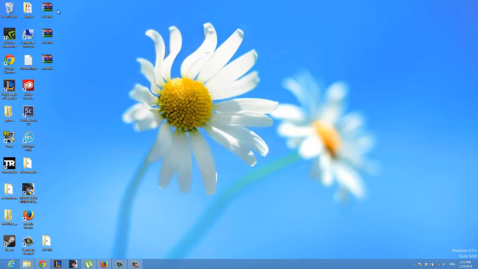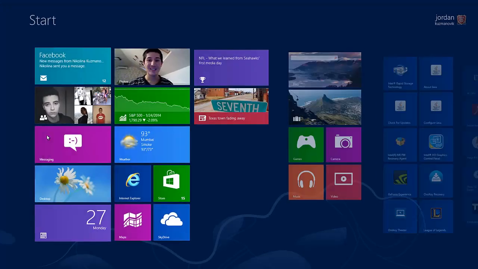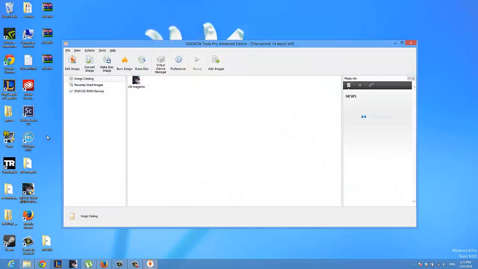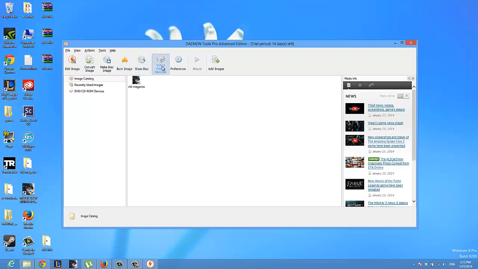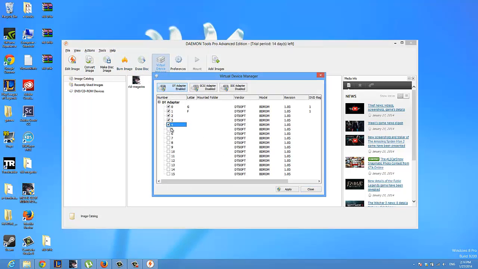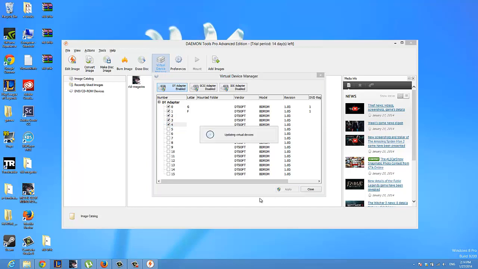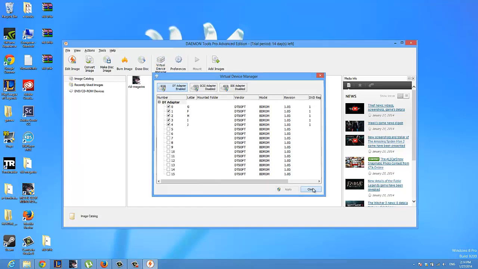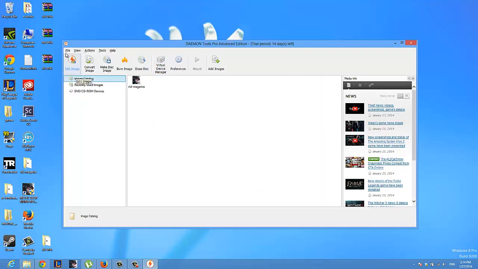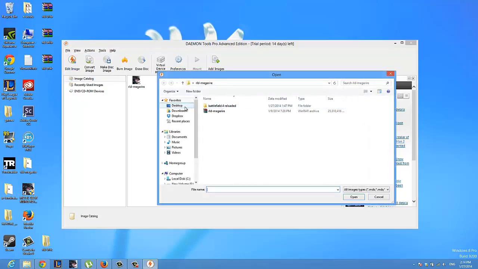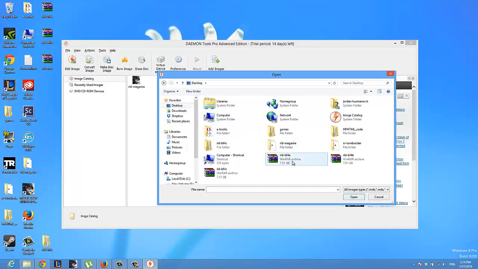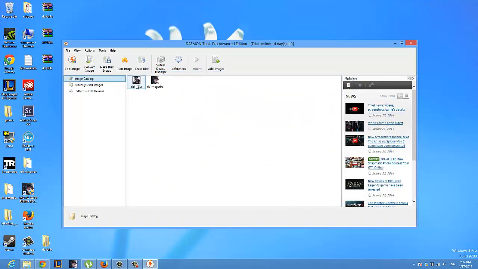So welcome back, guys. As you can see, here are the three parts: RLD B54 A, B and C. So now let's open Daemon Tools Pro. Go to Virtual Device Manager. Check how many virtual machines you want to have. Close this up. Go to img catalog, File, Edit img, Desktop. Then go to RLDB54. First of all, go to A.